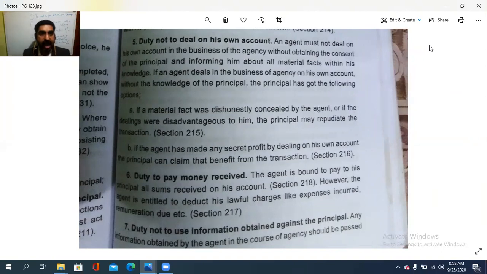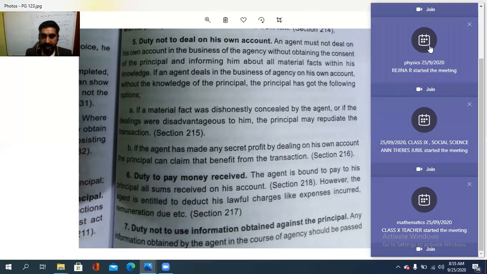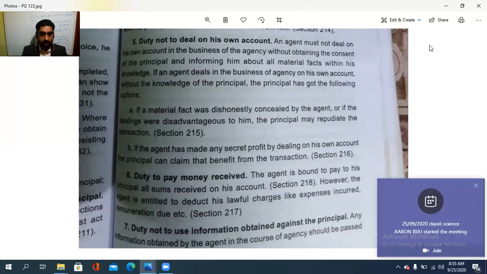ഈ പ്രവൃത്തി ചെയ്യുമെന്ന് അയാളുടെ നോളജിൽ ഇല്ല എങ്കിൽ what are the consequences? That is, the principal has got the following option. If a material fact was dishonestly concealed by the agent, വെളിപ്പെടുത്താതിരിക്കുക, or if the dealings were disadvantageous to him, then the principal may repudiate the entire transaction, cancel the entire transaction. So that is the first case.